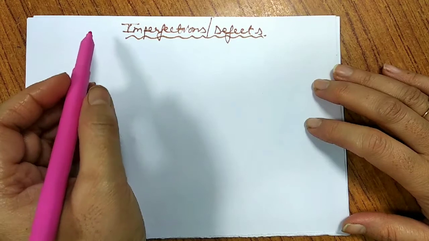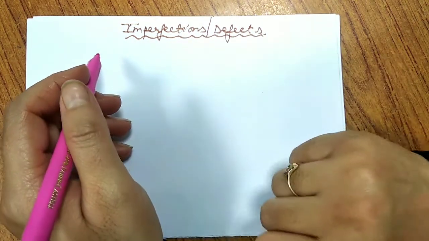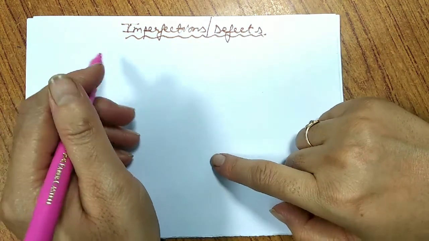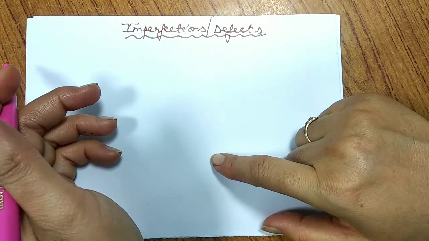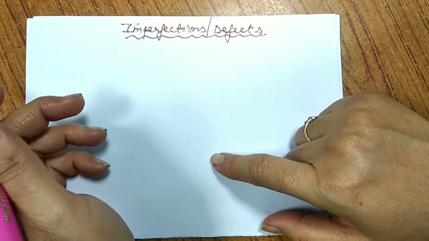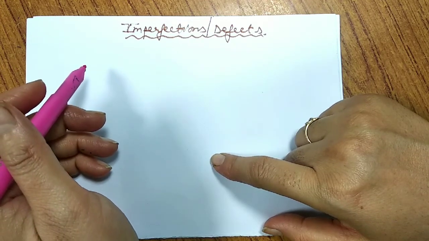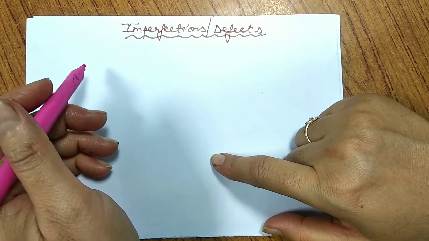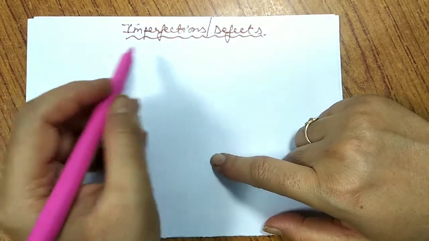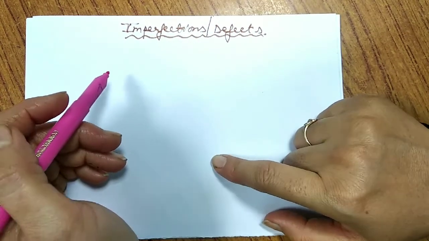Let's move further. Let us talk about the new topic, that is imperfections or defects in solids. So generally we say that crystalline solids are those which have a crystalline or definite or regular arrangement of constituent particles. But yes, in these constituent particles also we have some departure, some imperfections that we call defect.